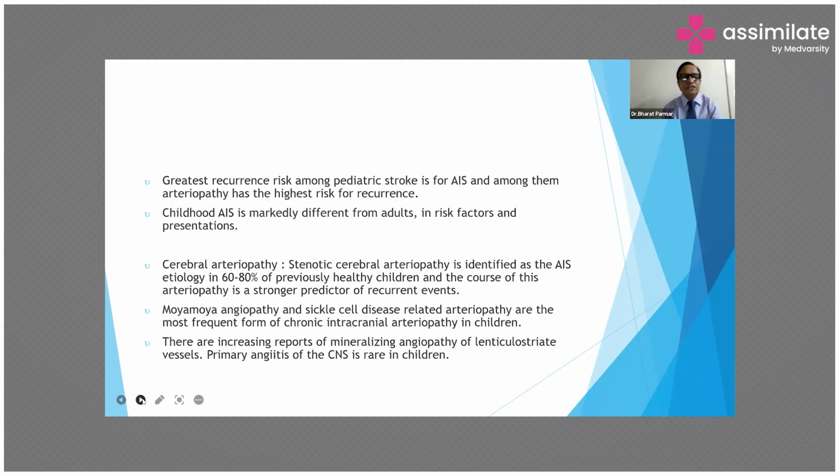Moyamoya angiopathy and sickle cell disease related arteriopathy are the most frequent forms of chronic intracranial arteriopathy in children. There are increasing reports of mineralizing angiopathy of lenticulostriate vessels, and primary angiitis of the CNS is rare in children.